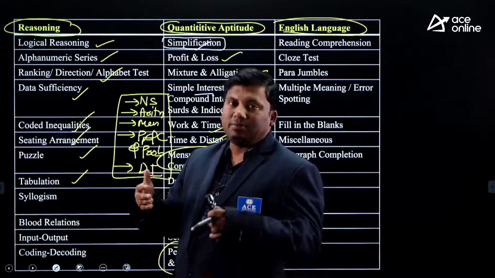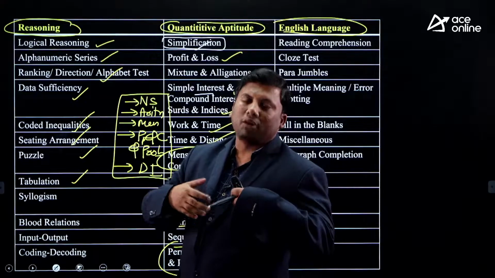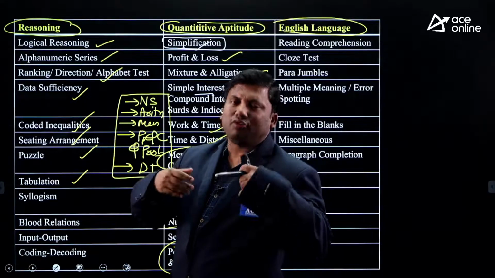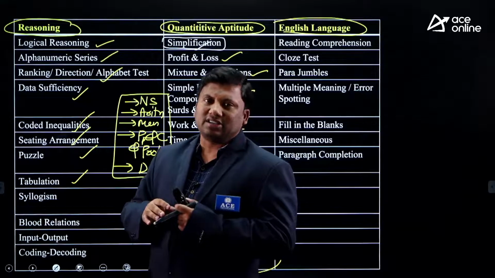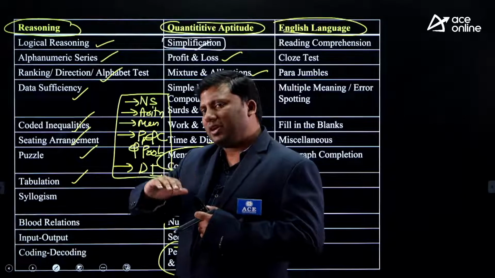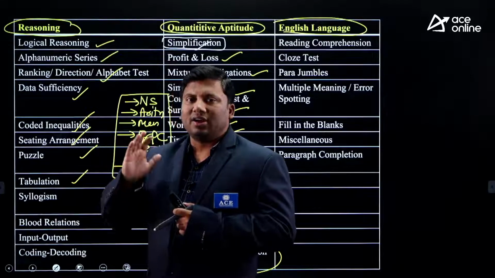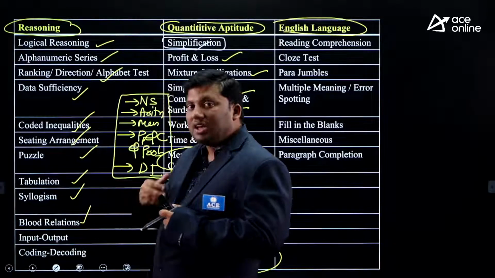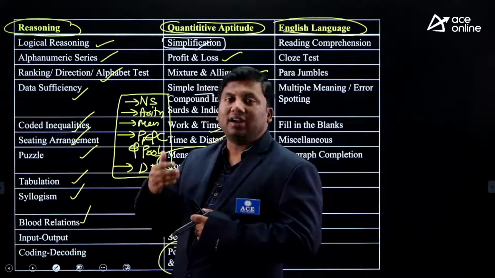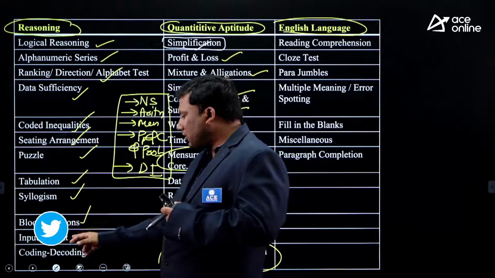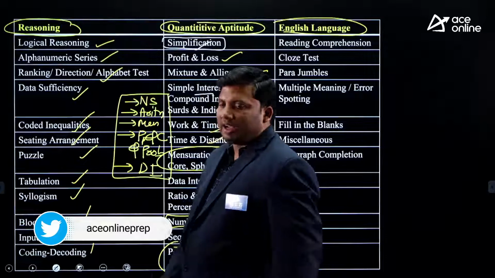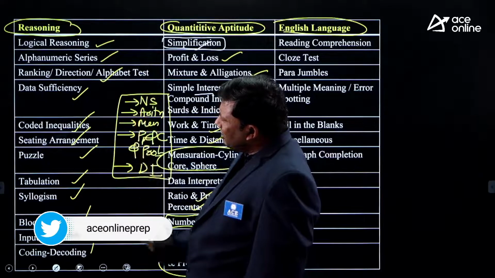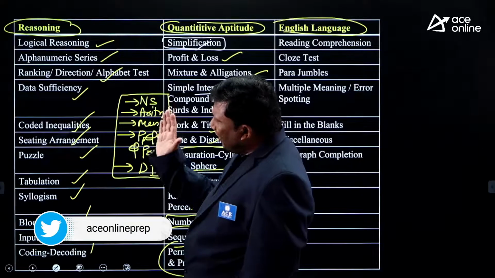For example, 4 people are there, 4 colors, 4 buildings, some conditions are given, and we have to say which person stays in which building and wears which color. Syllogism, reverse syllogism, blood relations at basic, intermediate and advanced levels, input output questions, coding and decoding.